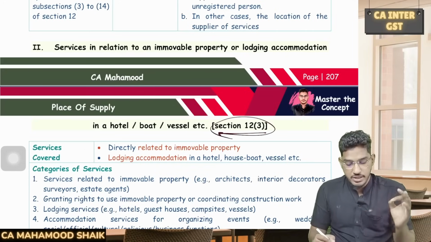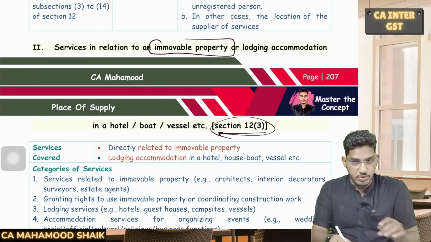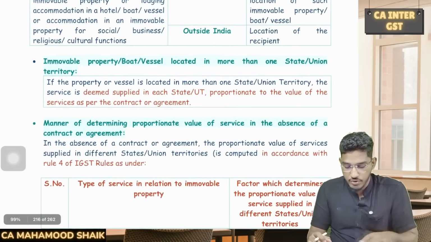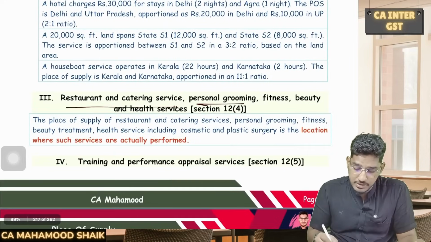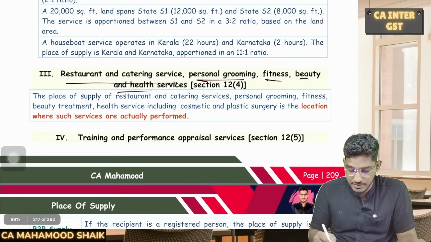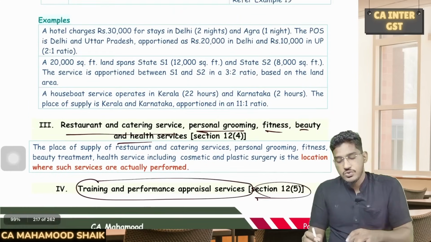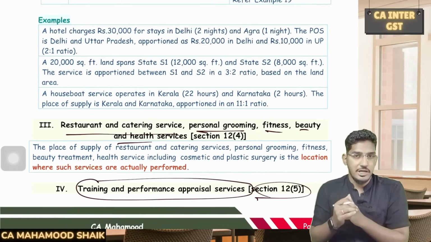Like we have 12 subsection 3, which deals with how to determine the place of supply only in relation to services of an immobile property. We have 12 subsection 4, which talks about how to determine the place of supply for only restaurant, catering, personal grooming, fitness, beauty and healthcare services. 12 subsection 5 talks about only training and performance appraisal services. So starting from 12 subsection 3, each subsection talks about only one specific kind of service.